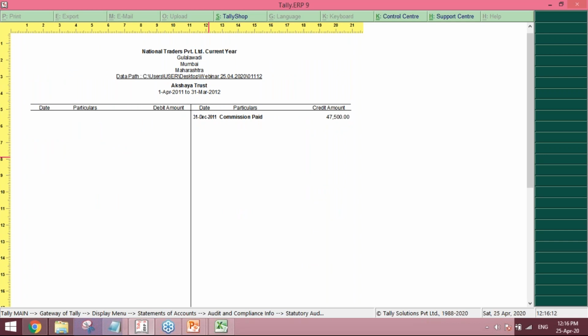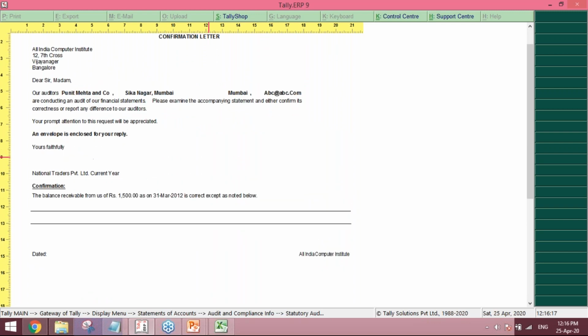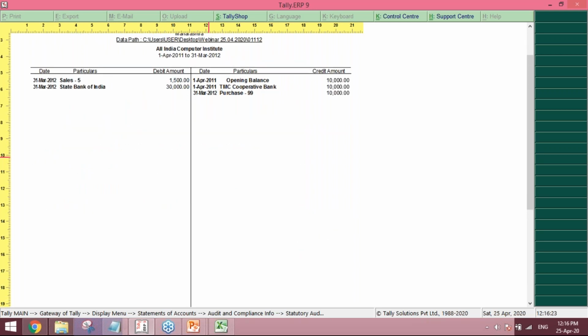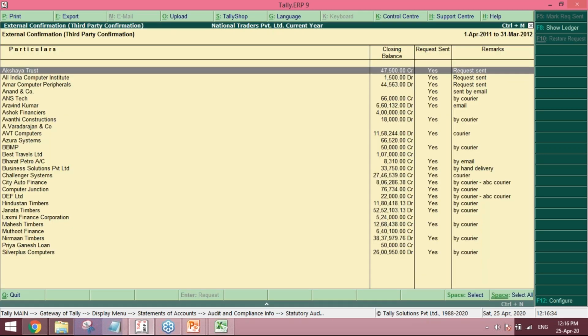So friends, by doing this, you are able to record whatever external confirmations you have sent. Here we get the list of parties to whom we have to send and the physical printout of that. We can send individual mails as well from here, by clicking on the button print and then email. We cannot send collective mails, but individual mails can definitely be sent. So this is how we can send the confirmation request to maybe 5 or 500 different parties in one go.